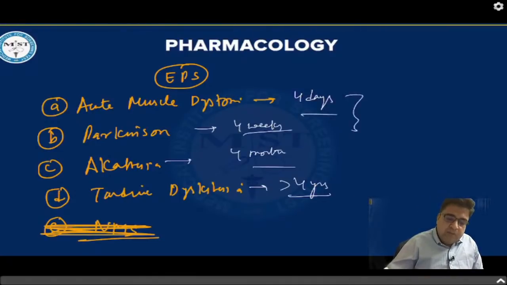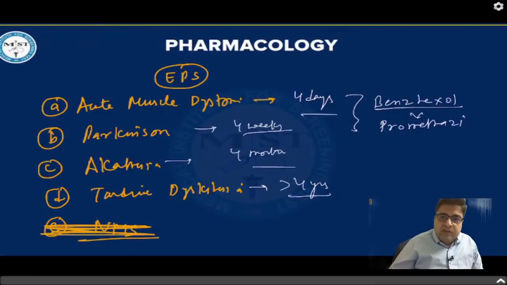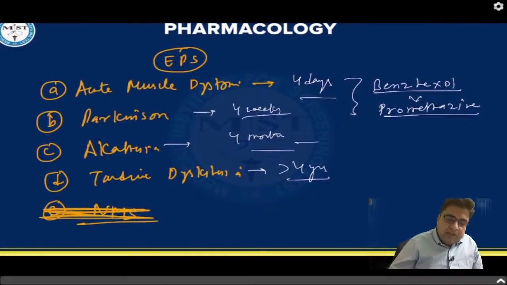And these two are best managed by benzhexol. If benzhexol is not given in MCQ, you can also give promethazine. Akathisia is best managed by propranolol.